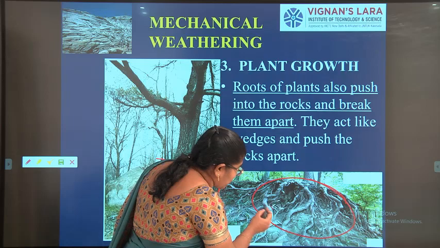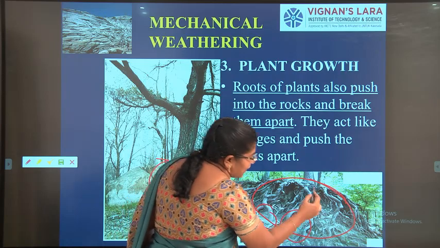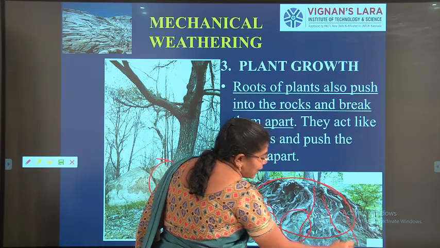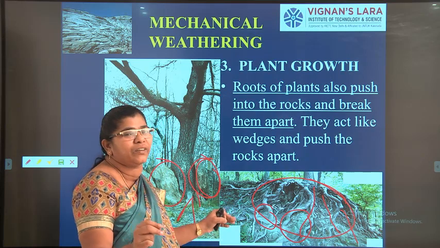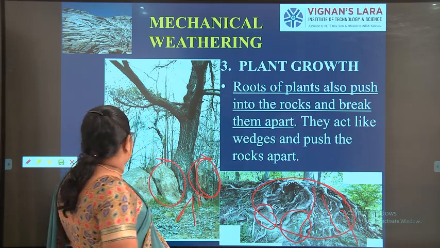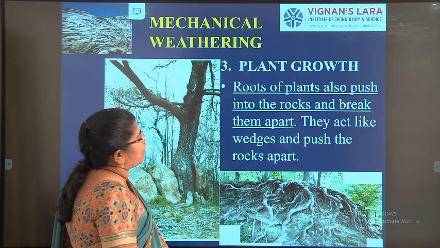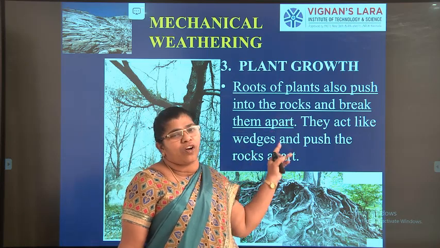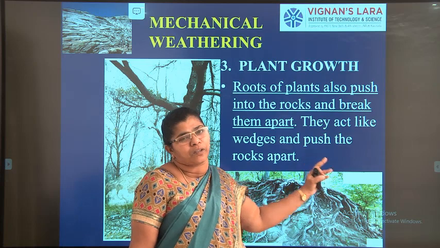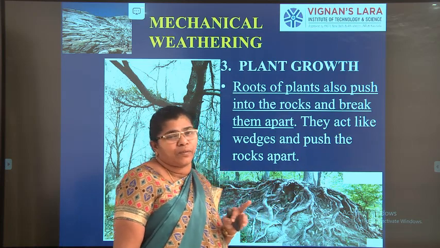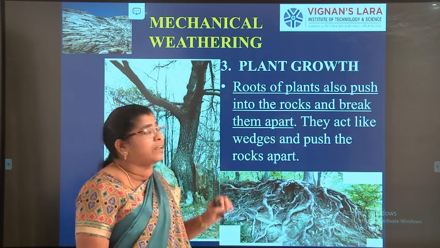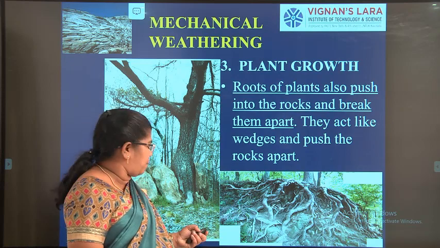Here also you can see so many rocks where the roots are penetrating into the rocks and dividing them into small pieces. That is the third one. So here you can see the roots of plants also push into the rocks and break the rocks into small pieces. So the first one animal, the second one ice wedging, the third one we are seeing is the plant growth.